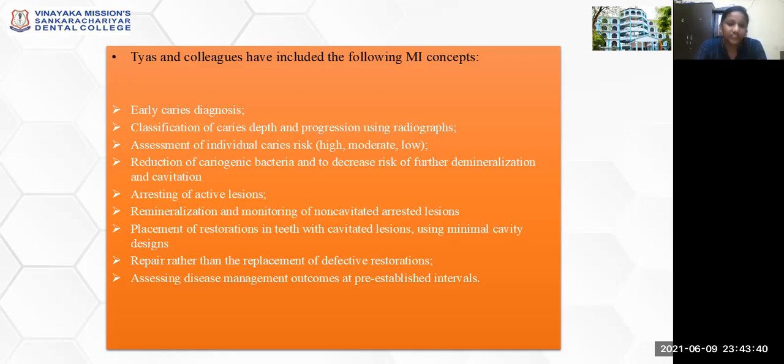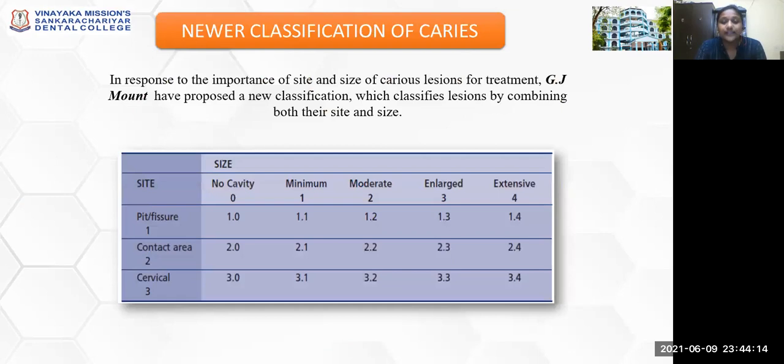arresting of the active caries lesion, remineralizing and monitoring of non-cavitated arrested lesions, placement of restorations in teeth with cavitated lesions using minimal cavity designs, repair rather than replacement of defective restorations, and assessing the disease management outcomes at pre-established intervals in order to have a recall of the patient and to assess the course of the disease. So this presentation will cover all these concepts that have been introduced.